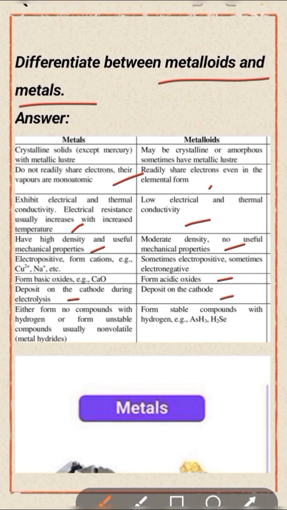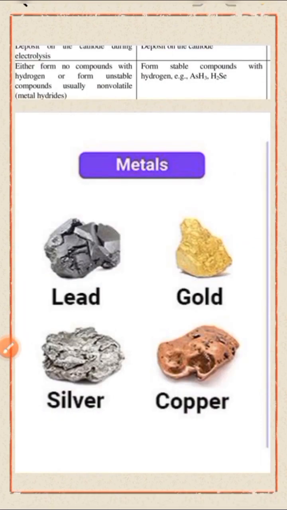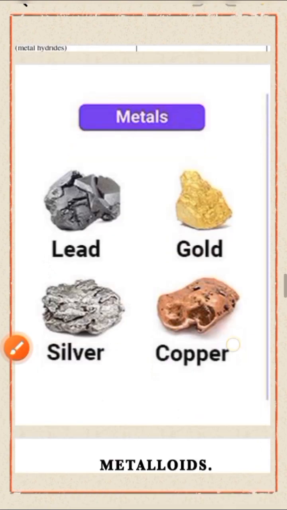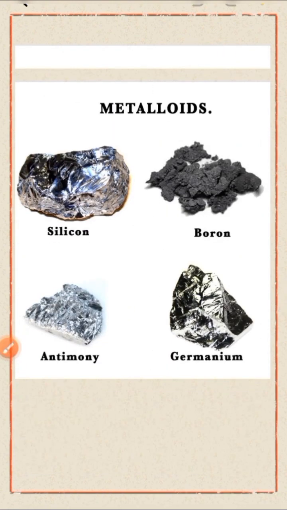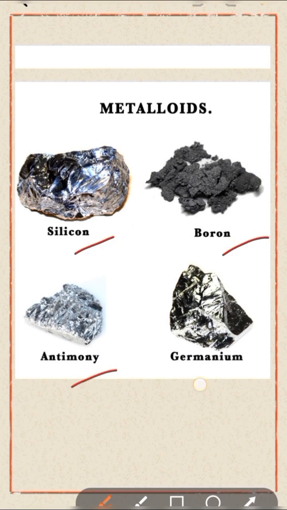Metals either form no compounds with hydrogen or form unstable compounds, usually non-volatile, that is metal hydrides. But metalloids form stable compounds with hydrogen, for example arsenic hydride, AsH3, H2Se, selenium hydride, etc. Examples of metals: lead, gold, silver, copper. Some examples of metalloids: silicon, boron, antimony, germanium.